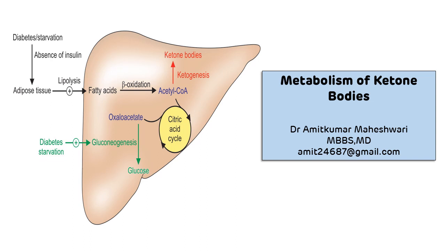In the normal condition, acetyl-CoA, which is synthesized from beta oxidation of fatty acid, is entering into the TCA cycle for its complete oxidation when there is a complete balance between the carbohydrate metabolism and lipid metabolism. Now, in a condition where this beta oxidation of fatty acid predominates, then this acetyl-CoA undergoes a different fate in the liver. That is synthesis of ketone bodies.